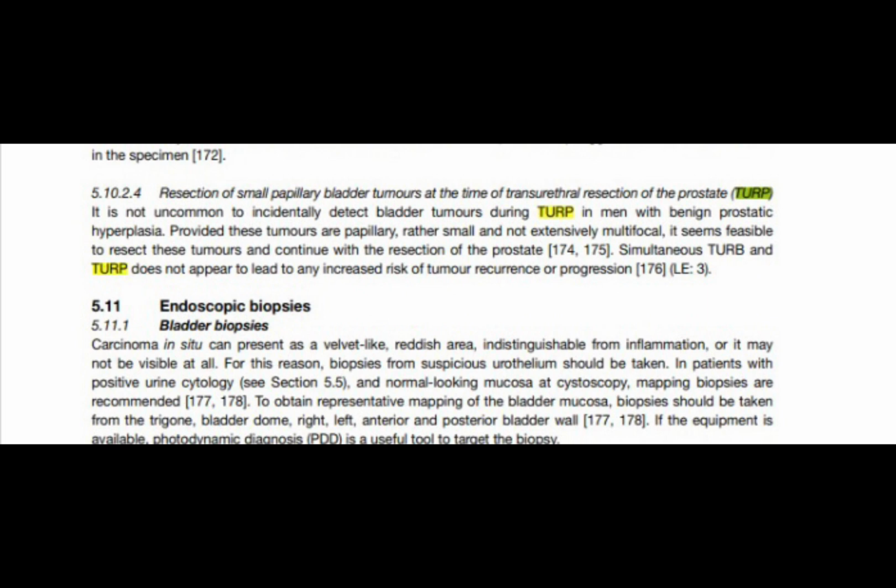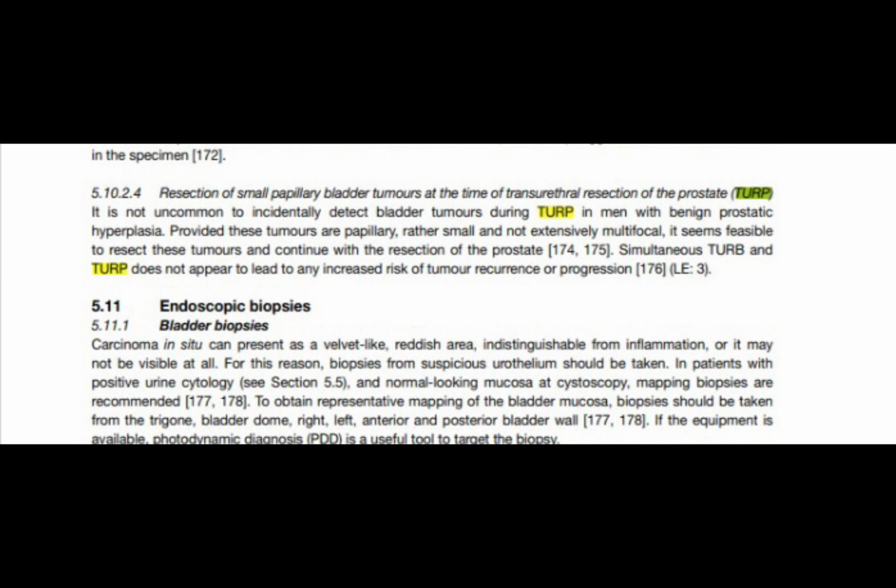Now there are some important questions that you can face during TURP. During your clinic, you can receive a patient from another department who is planned for hernia repair. If you assess the patient and he is a candidate for TURP, first perform TURP, then the hernia repair, as the enlarged prostate is the reason behind the hernia. So first try to treat the cause, then go for the hernia repair.